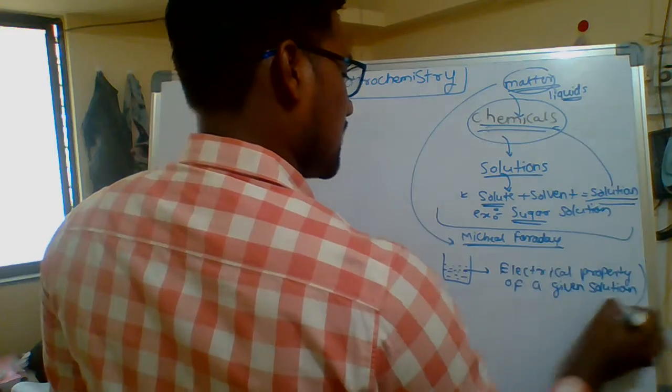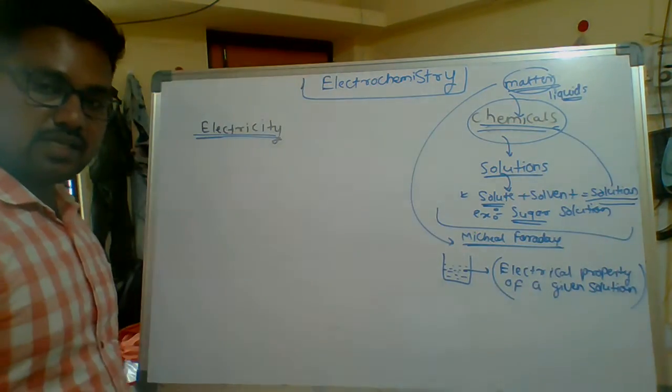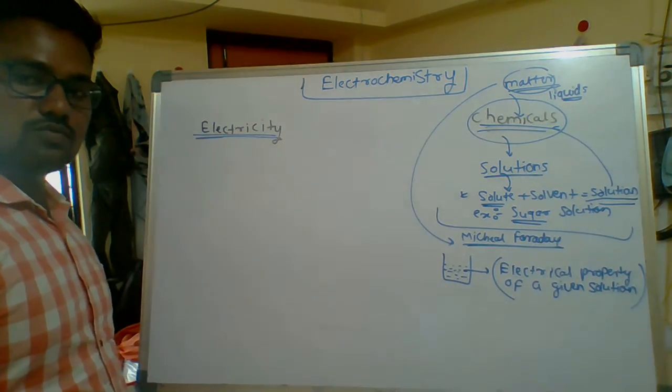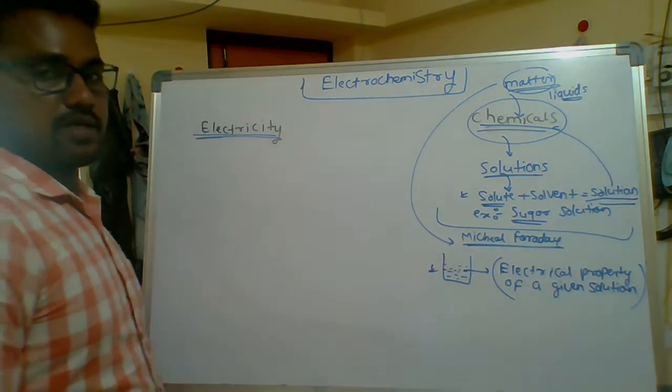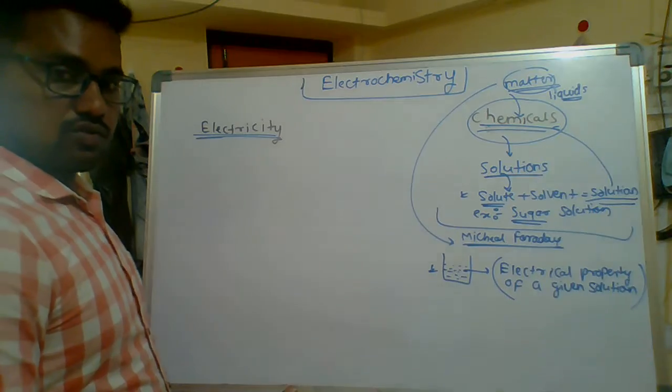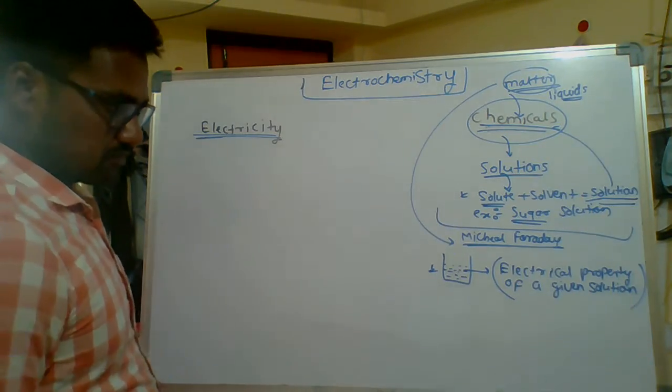From those observations he could tell that solutions have some electrical property.